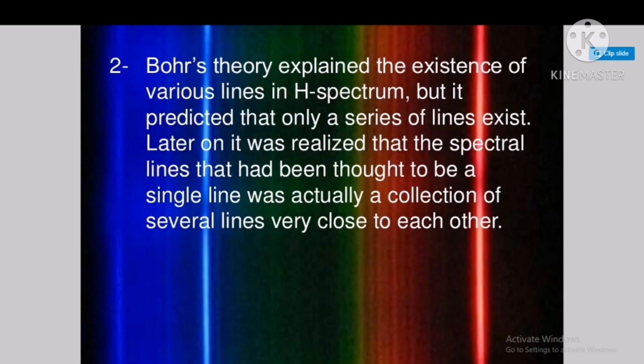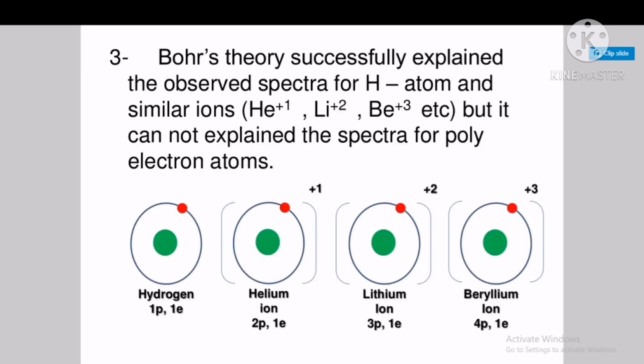Second, Bohr's theory explained the existence of various lines in the hydrogen spectrum, but it predicted that only a series of lines exist. Later on, it was realized that a spectral line thought to be a single line was actually a collection of several lines very close to each other. Third drawback: Bohr theory successfully explained the observed spectra of hydrogen atom and similar ions, but it cannot explain the spectra of polyelectron atoms.